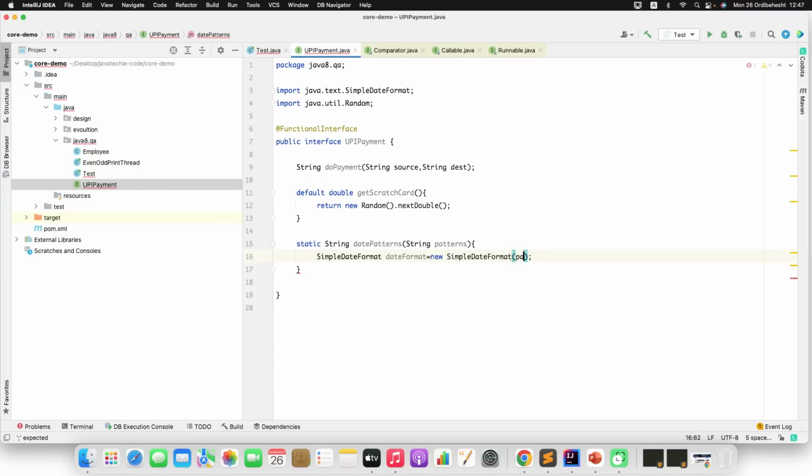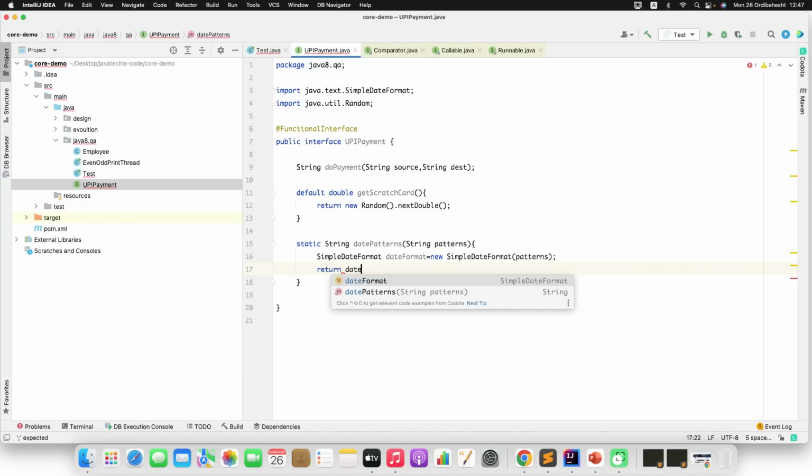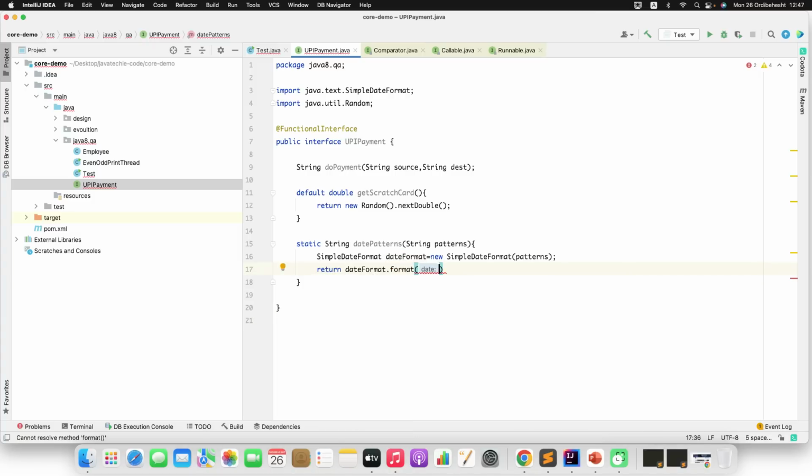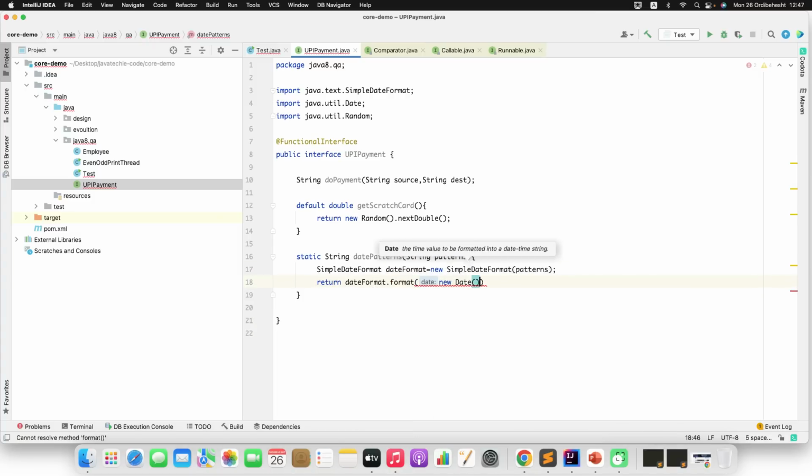Then here you can give the pattern. Now here you can simply return dateFormat.format, and give the date, which is nothing but new Date.